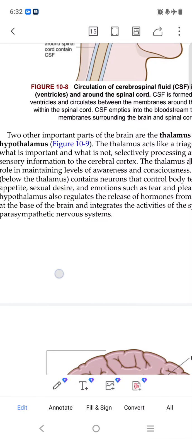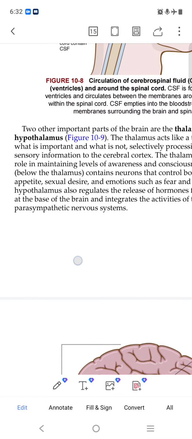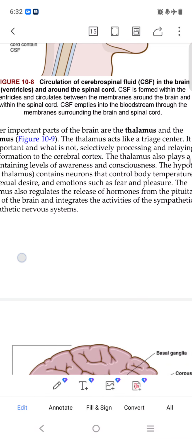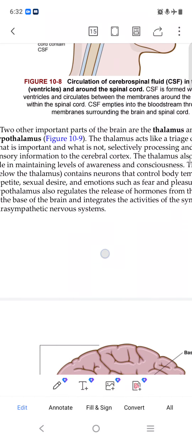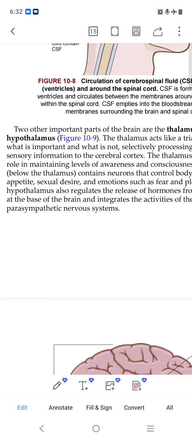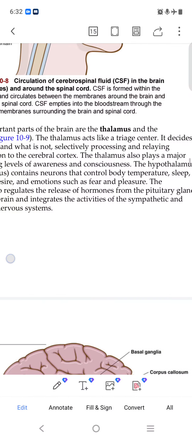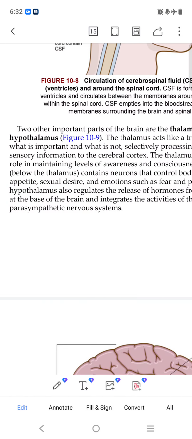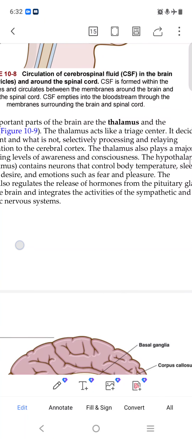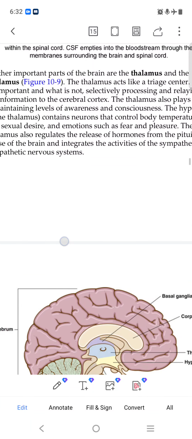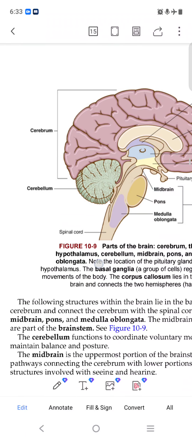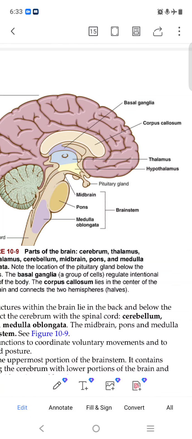Hypothalamus is below the thalamus. It contains neurons that control body temperature, sleep, appetite, emotions and all these things. You can read this in detail. Nothing important. Thalamus and hypothalamus both are working. Here the basal ganglia, this is the corpus callosum, the thalamus you can see here, and the hypothalamus below the thalamus.